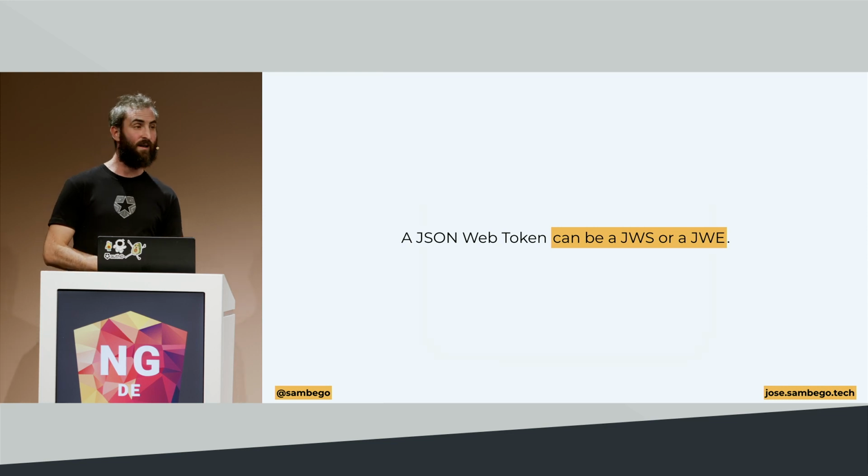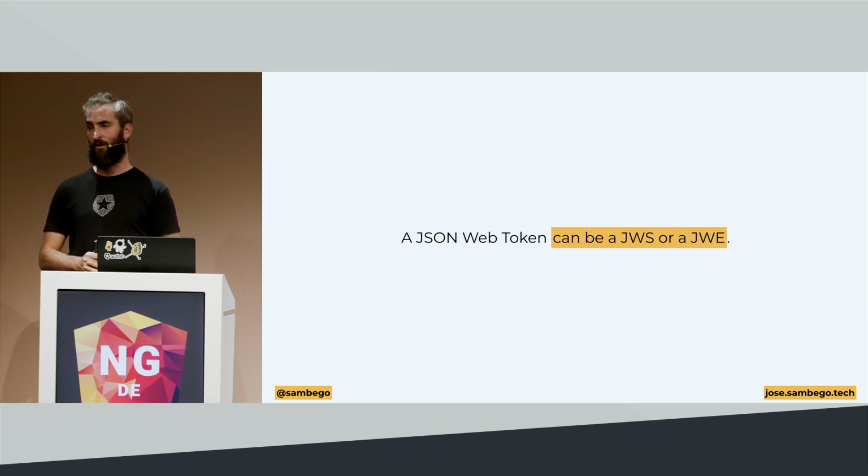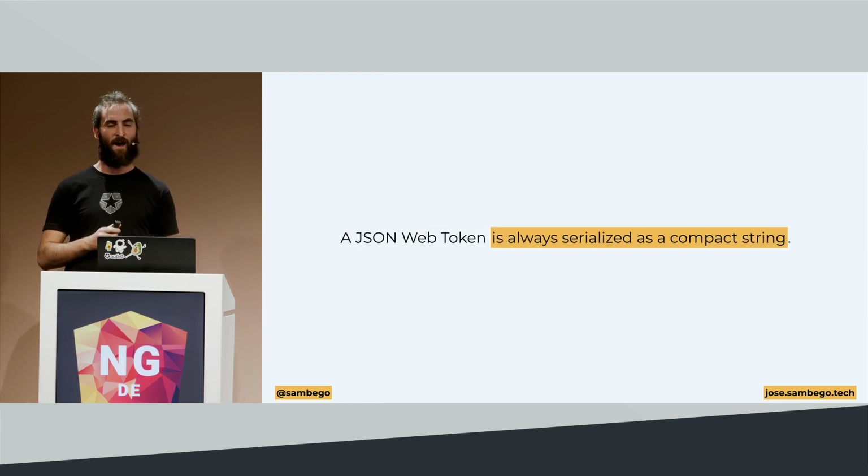Lastly, JSON Web Tokens, I already touched on this. A JSON Web Token can either be a JWS or a JWE. And this is a funny thing, because when we think of JSON Web Tokens, we think of that string that consists of 3 parts, but it doesn't have to be. It can also be that longer 5-part string if we really want to encrypt the data in that JSON Web Token. Most of the time, that's overkill, and most of the time, we use a JSON Web Signature, but the JWE is also fine. But they're always going to be serialized as a string.